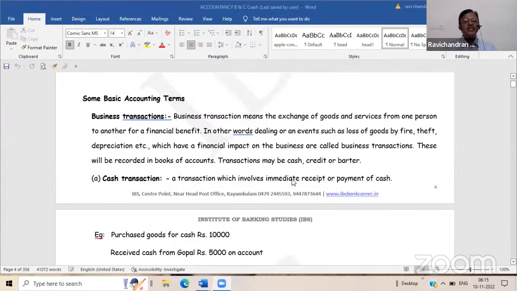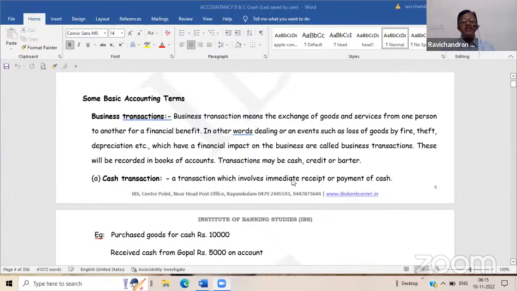What is a business transaction? A business transaction means the exchange of goods and services from one person to another person for a financial benefit. Suppose some benefit is exchanged between two persons with a financial benefit, that is a profit motive. Then we can say that it is a business transaction.